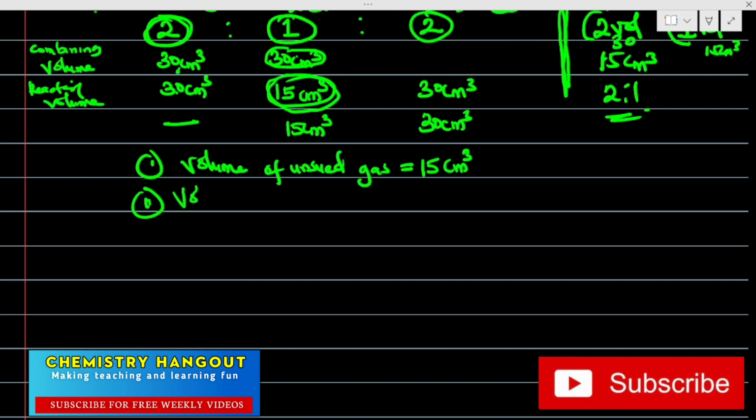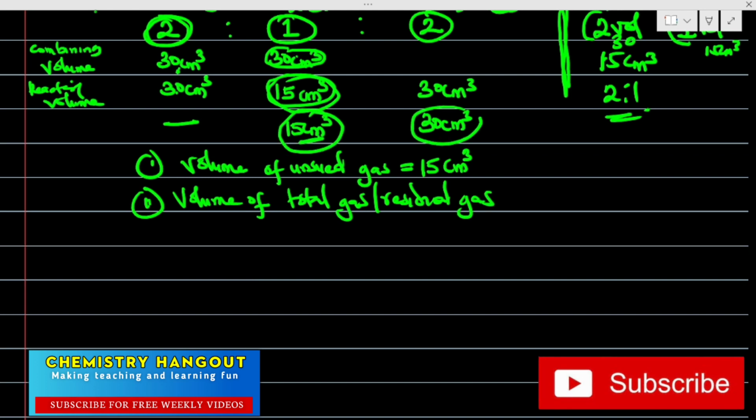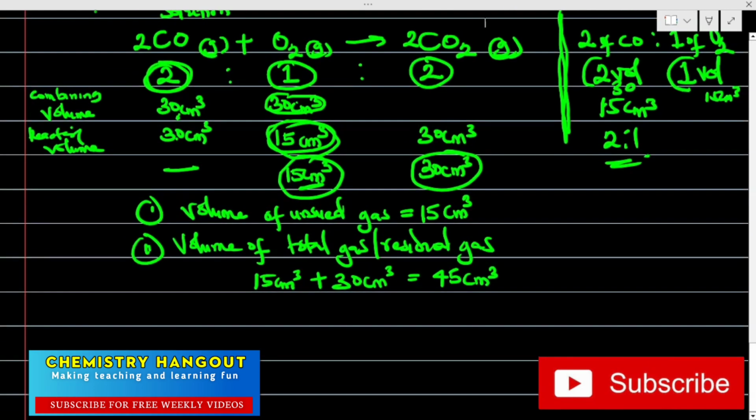That's the second one. The volume of the total gas or the residual gas is now going to be this 15 plus this 30. Then we now have 15 centimeter cube plus 30 centimeter cube. And that will give us what? 45 centimeter cube.